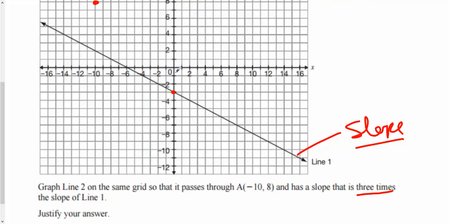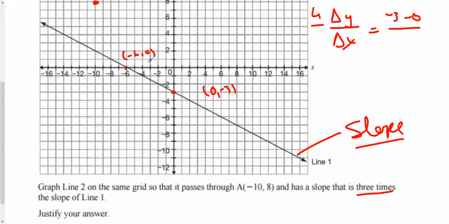So here I have the point which is going to be 0, -3. And this point here is the point -6, 0. So my delta y over delta x, for line 1, is going to be -3 subtract 0. So I go this, subtract this, over 0 subtract -6, which gets me -3 over 6, which is -1/2. Does that make sense? It's negative because it's going down. It's a little bit flatter than usual, so it's not 1, it's -1/2. Does that make sense? Let's figure this out again. So if I go down 1, I go over 2. Yep, that makes sense.